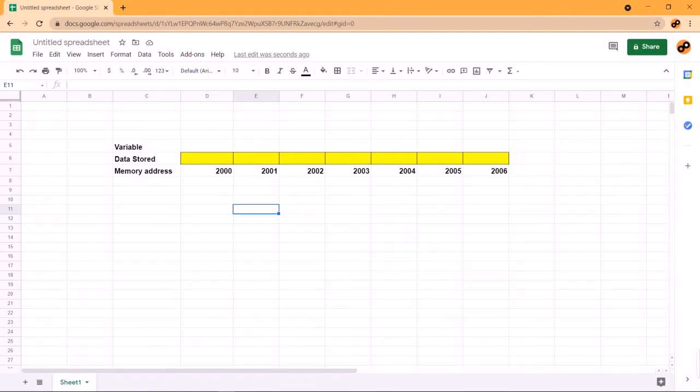Today we will be learning about variables and data types. What is a variable? A variable is a name given to a storage area that our programs can manipulate. We all have computers and we know our computer has storage and we store data in storage. Let's imagine the storage of a computer is something like this.